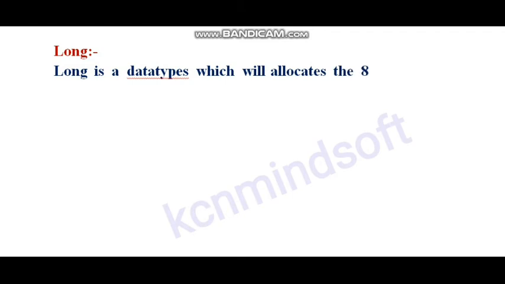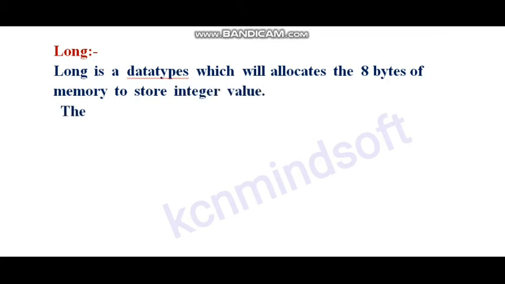What is long data type? Long is a data type which will allocate 8 bytes of memory to store integer value.